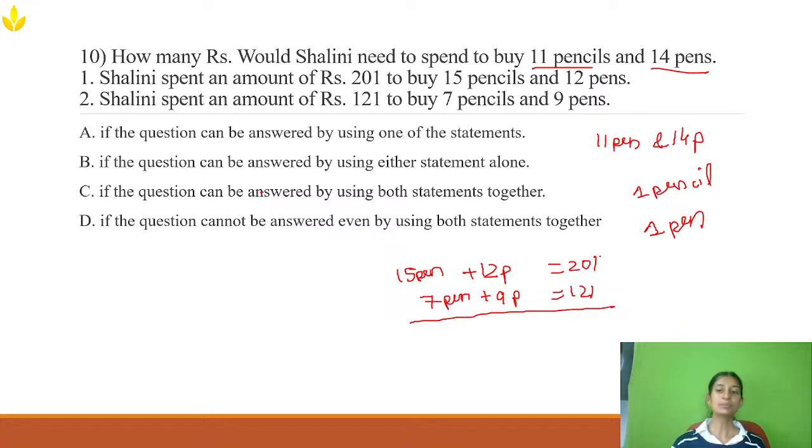Using statement one alone I cannot find an answer, and using statement two alone I also cannot. So together I can find an answer. So option C is the right answer.